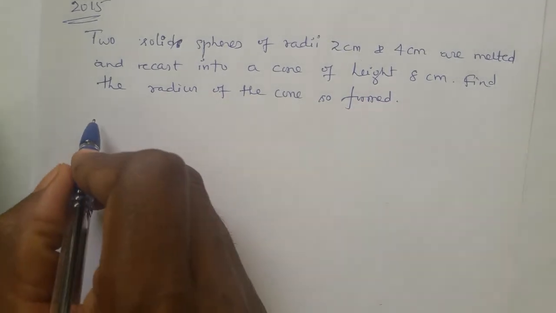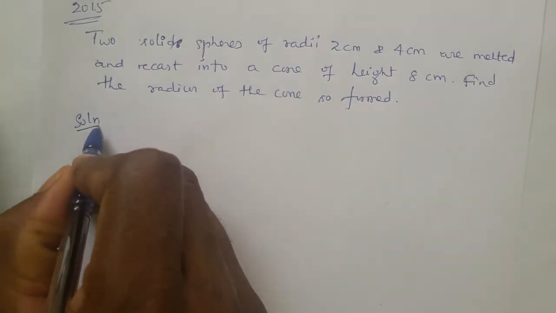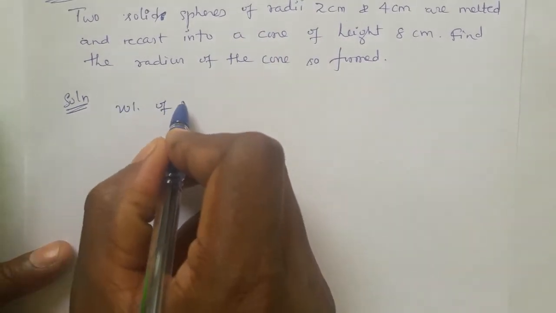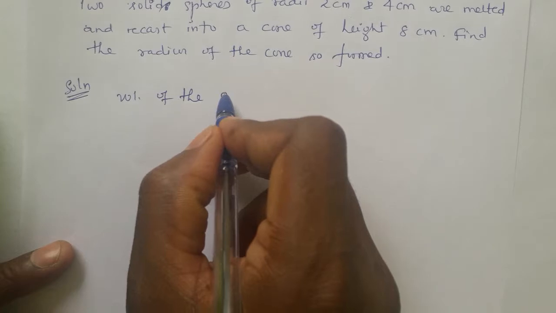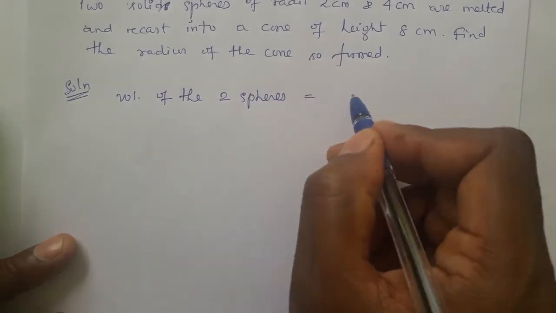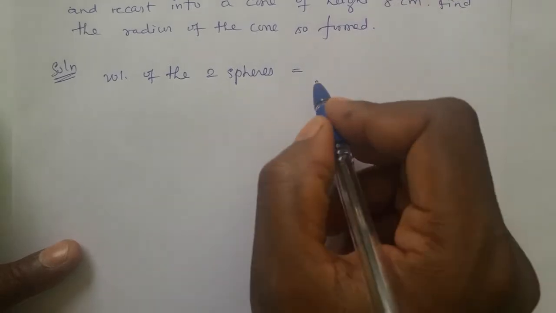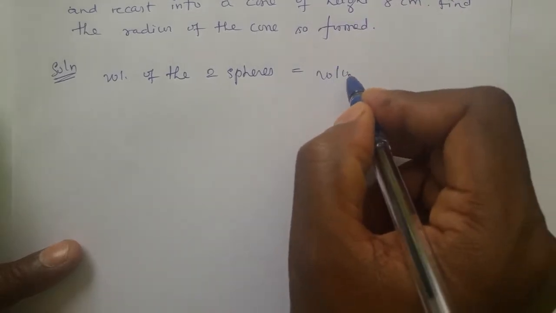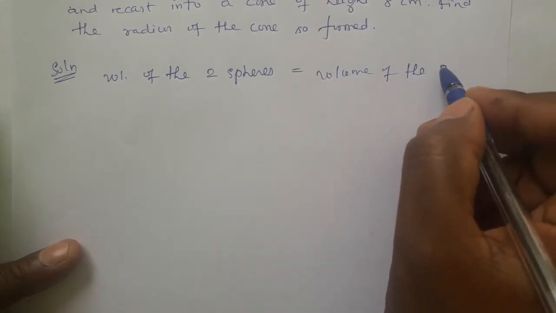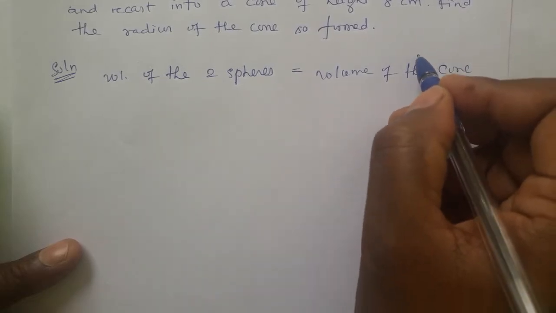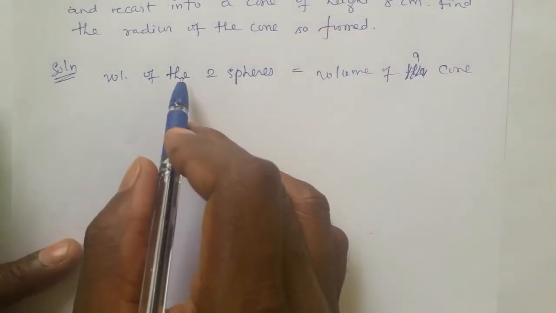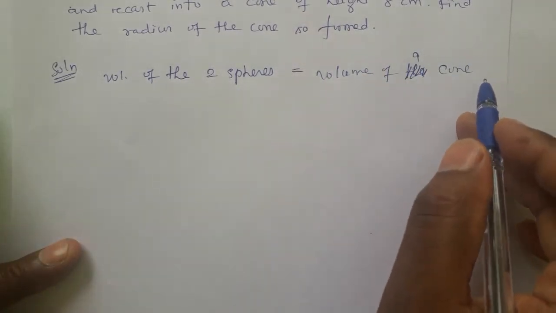So we write here in the solution, volume of the two spheres is equal to volume of a cone.